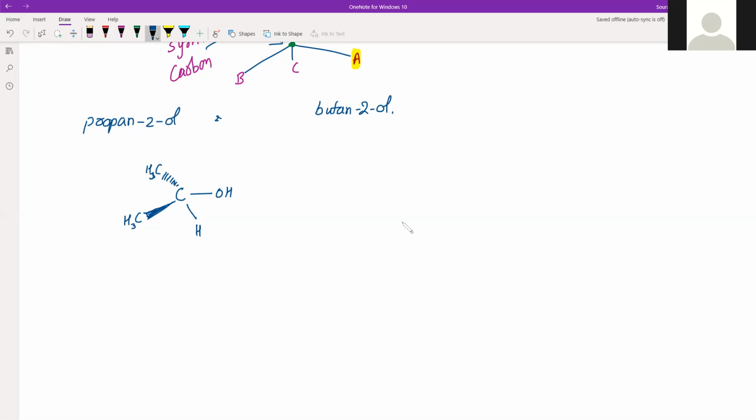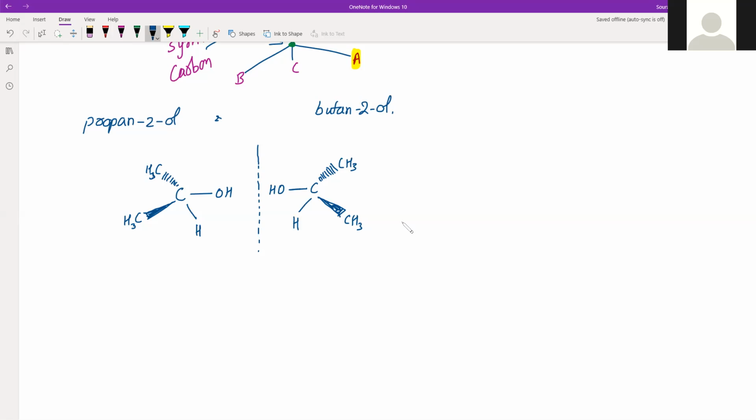And now consider this mirror. How will the mirror image look? It will have OH attached to this carbon, and then there will be CH3 group attached here, CH3 here and H here.